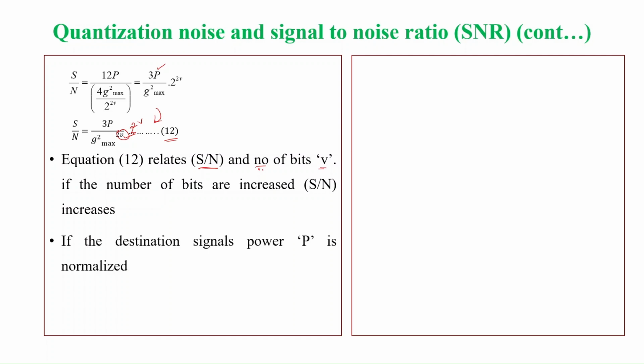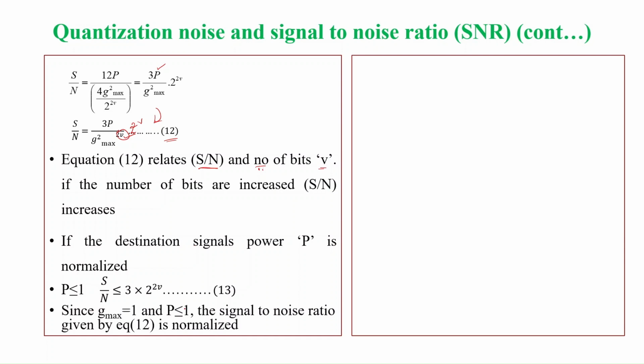If the signal power P is normalized, that is, I will assume P is 1 or less than or equal to 1, then the above equation becomes signal to noise ratio less than or equal to 3 into 2 to the power 2V, because for normalized power P is less than or equal to 1 and also G max is equal to 1, as we have assumed. Therefore you will get equation 13. This is the signal to noise ratio of a uniform quantizer.